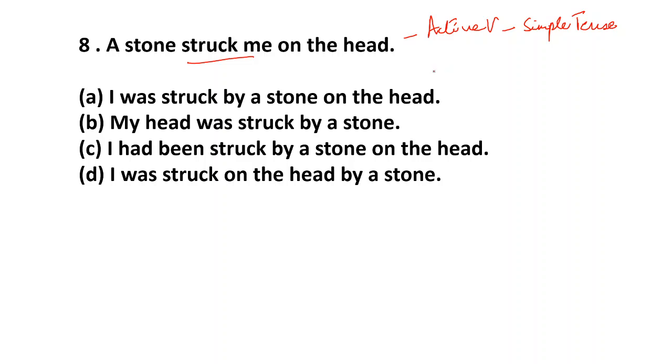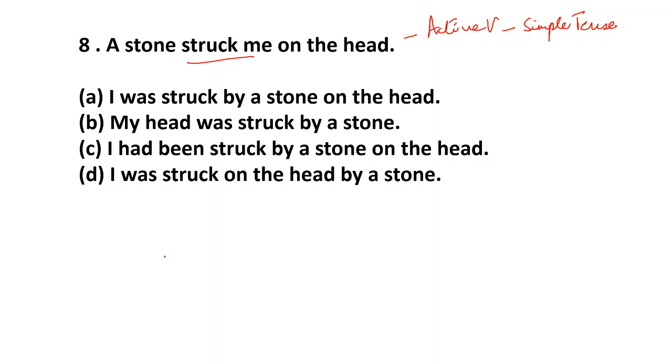And in the passive voice, what happens? There will be a was. By now you should have learned. There will be a was plus V3 plus by plus subject.